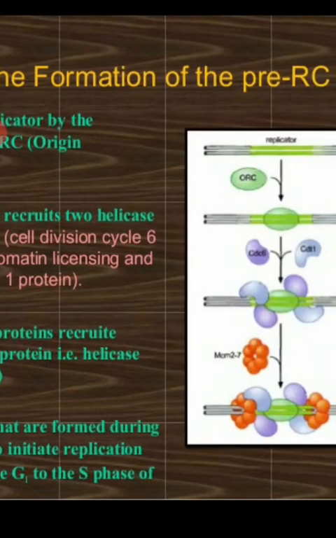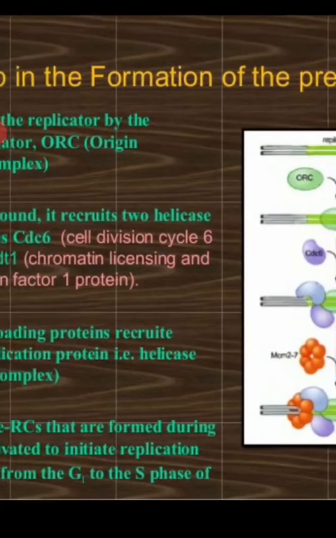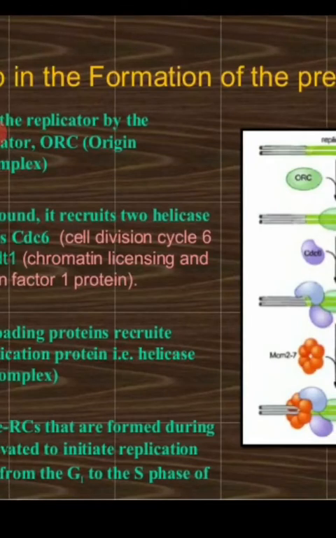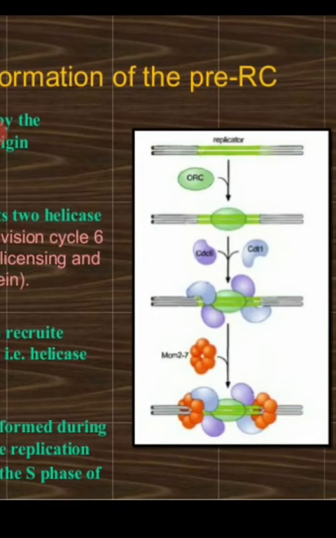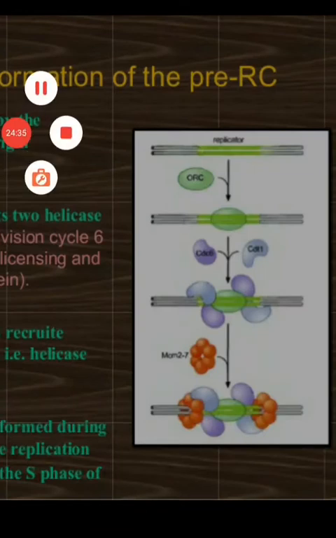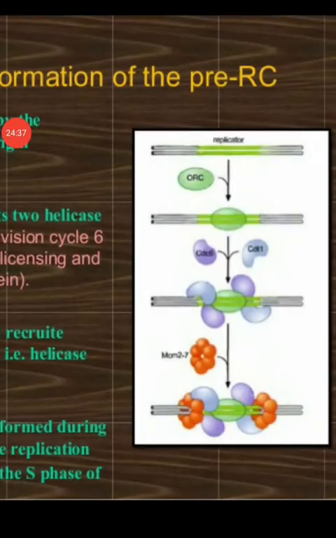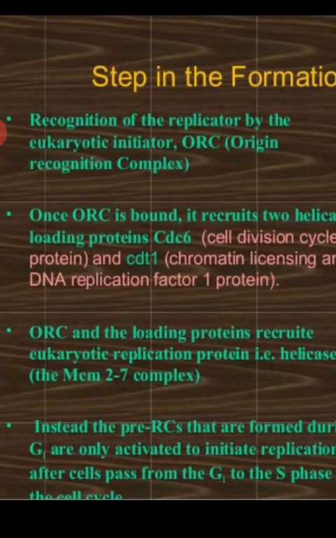So ORC complex is the complex which will bind to DNA and it will identify where the actual origin of replication has to take place, where it has to begin the process of replication. So in the diagram it is shown, ORC complex will come and bind to the DNA double helix.